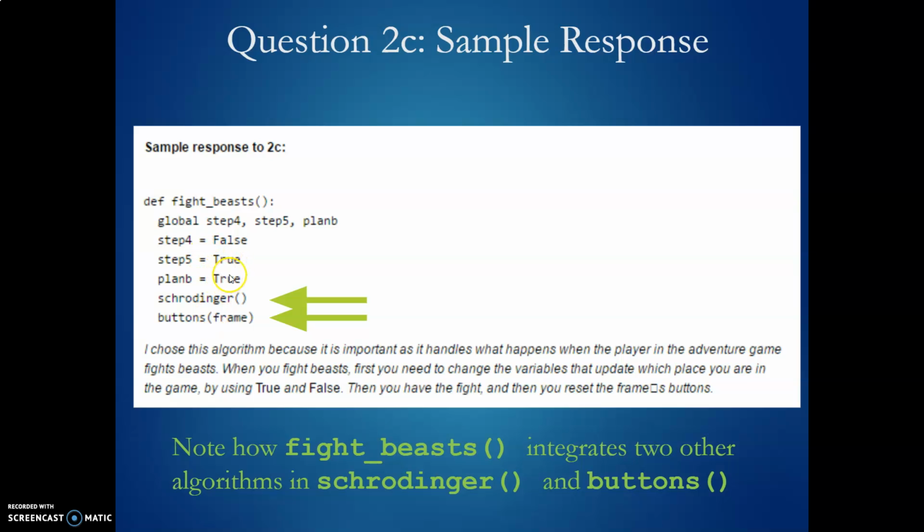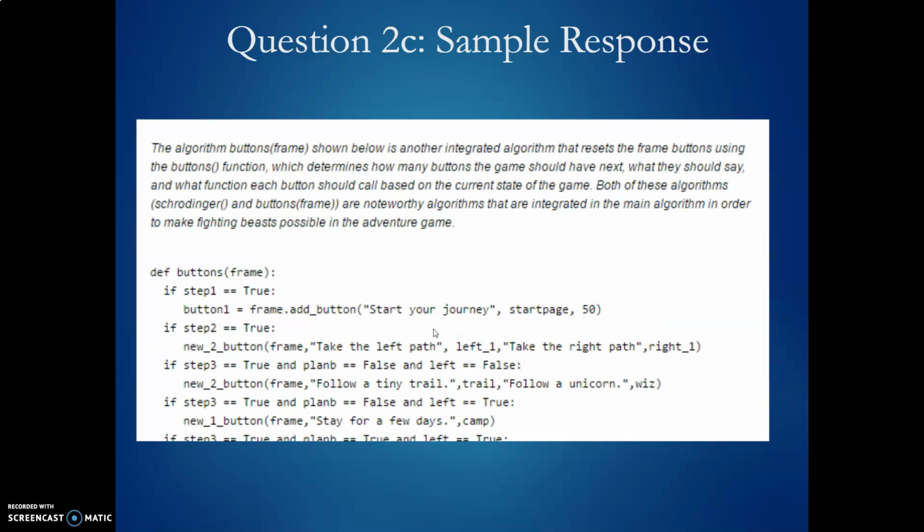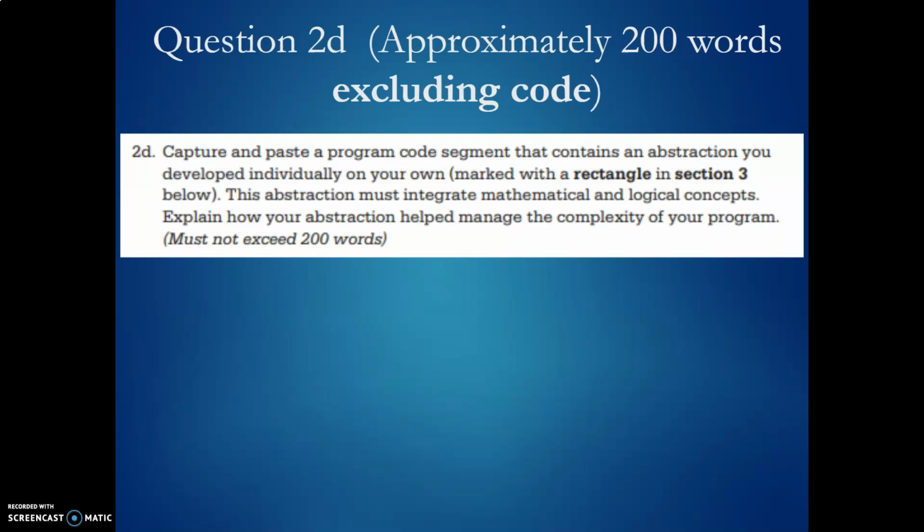We see a little bit of logic involving true here, but hopefully he's got a little bit more math in the Schrodinger and buttons functions. Yeah, here we go. We can see in Schrodinger we have a lot of logic, and we're doing a little bit of math here to compare hit points and make sure his hit points are greater than 0. So there he achieves the math and logic requirement. And you only need one or the other. You don't need both, and you don't need them in all your algorithms. There just has to be math or logic in one of them.